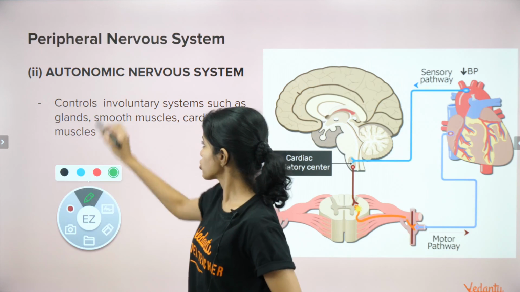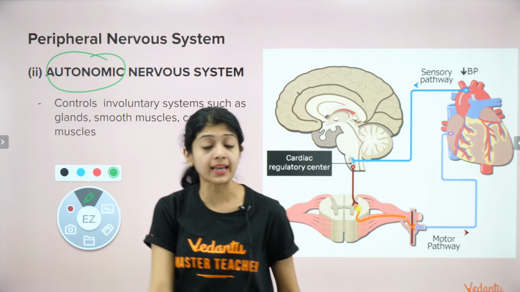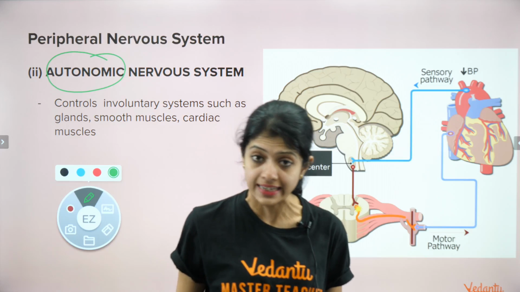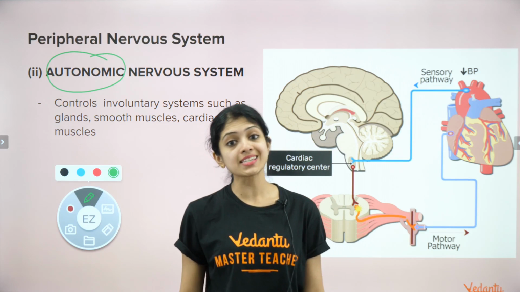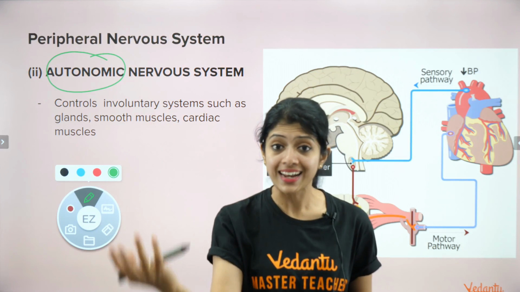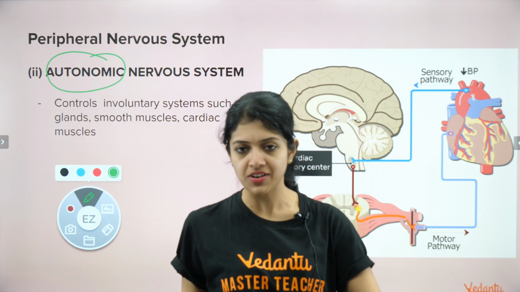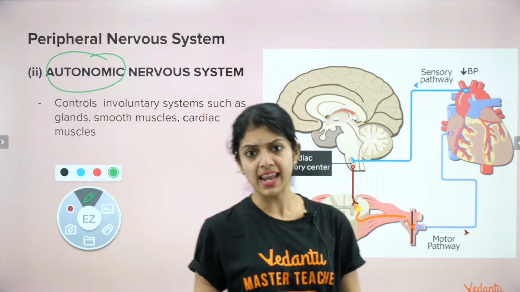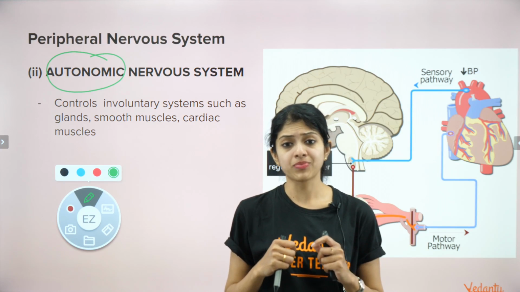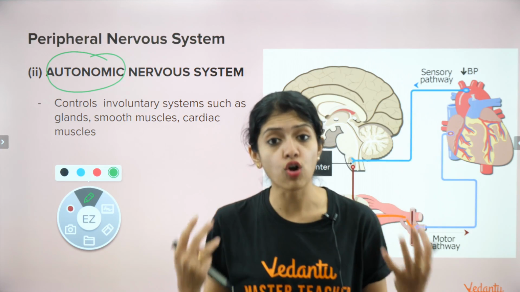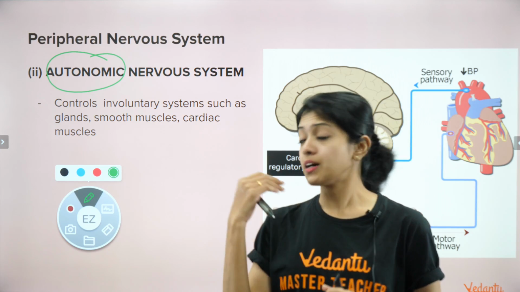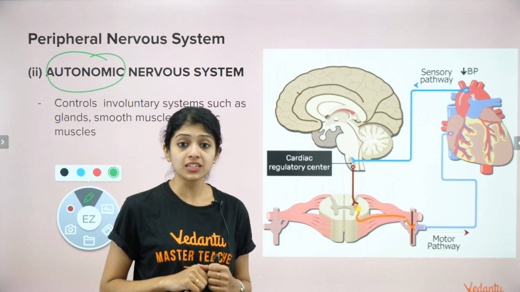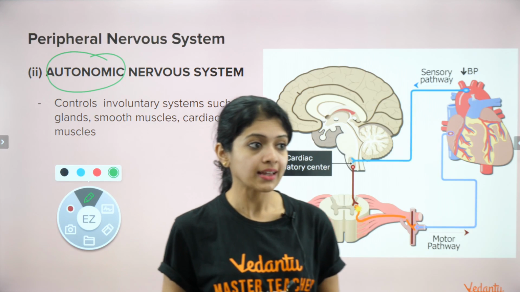Yes, the autonomic nervous system, autonomic means it controls things automatically, involuntarily. It basically controls involuntary systems such as your glands. We know about all our glands, right? The exocrine and the endocrine glands. Then our smooth muscles like the muscles of our stomach and all of those involuntary muscles of our body, the cardiac muscles of our body, all of them are controlled by the autonomic nervous system.